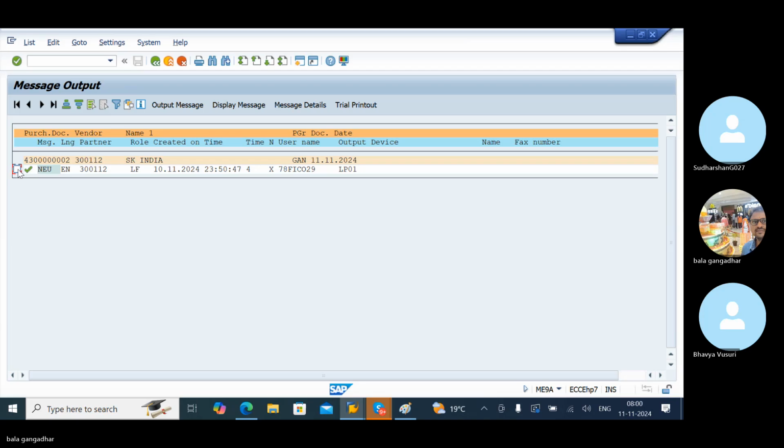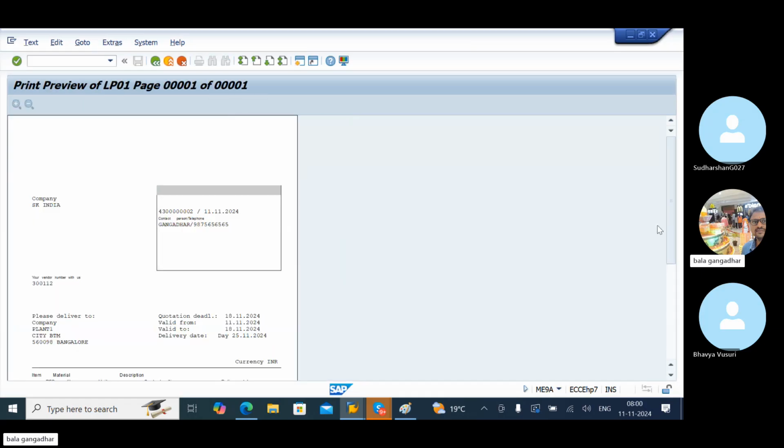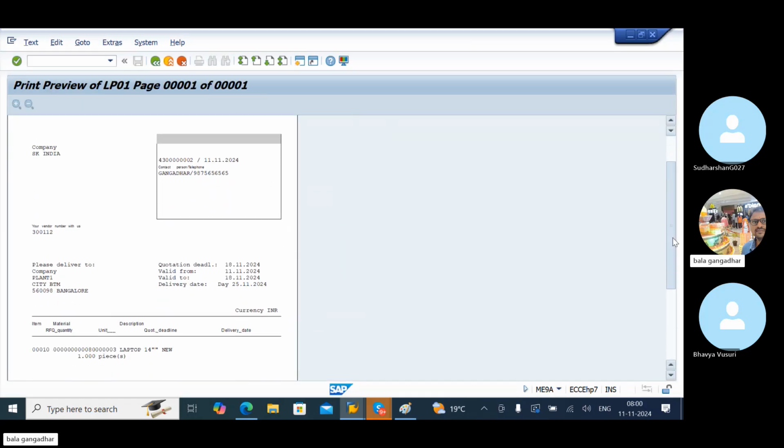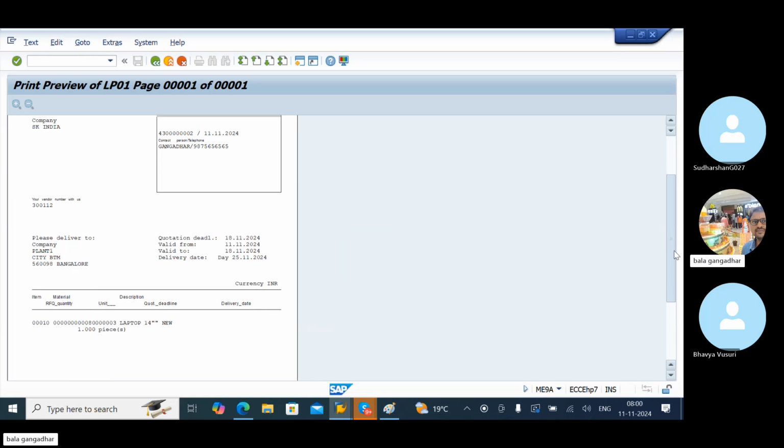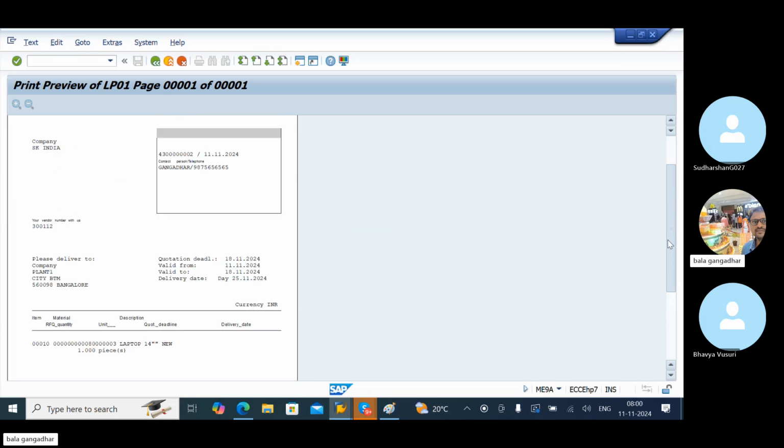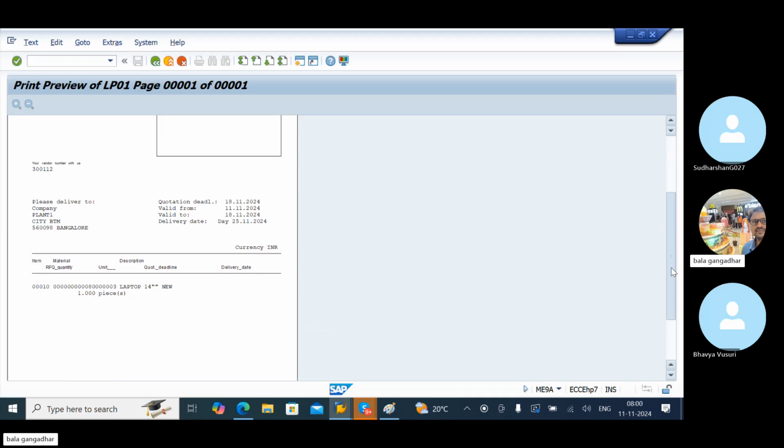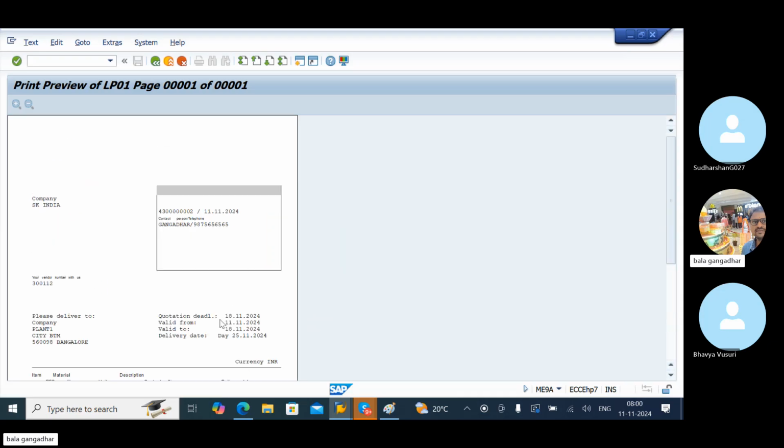Select the RFQ number. Click on display message. Display message means print output, the RFQ output. You see here, these are all the data. Quotation deadline, validity from validity date to delivery date, everything has come.